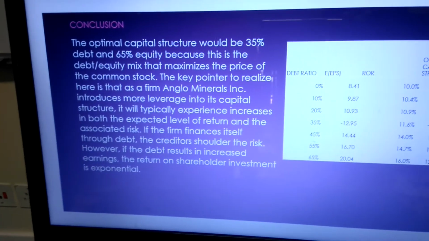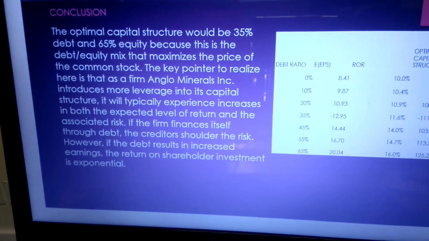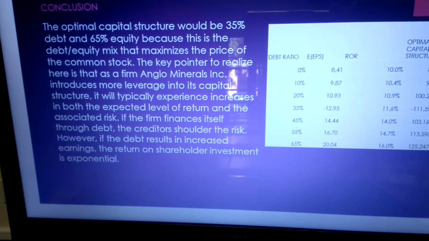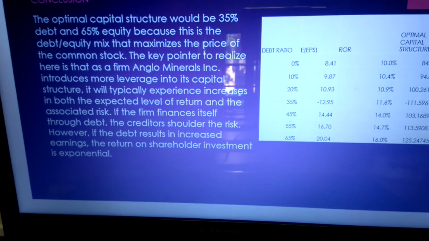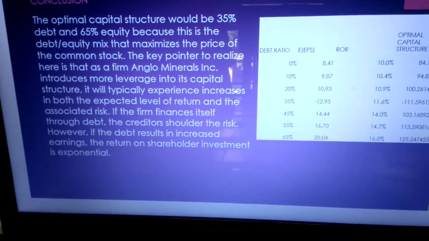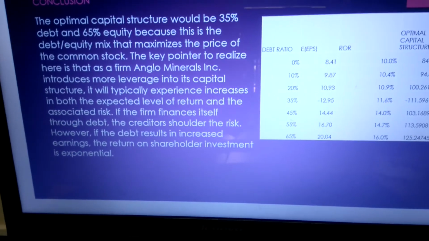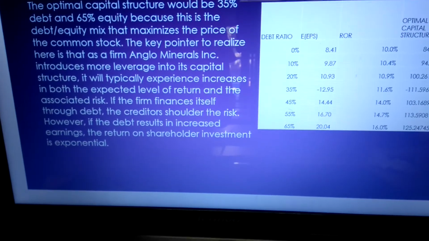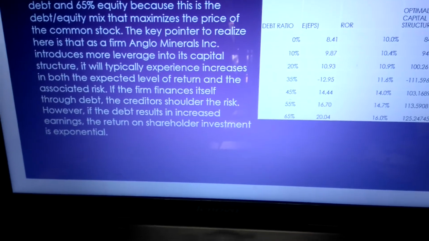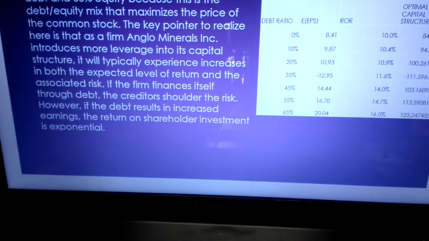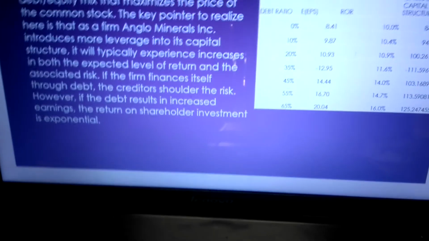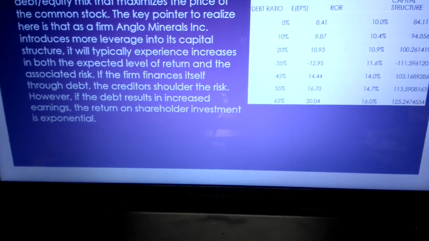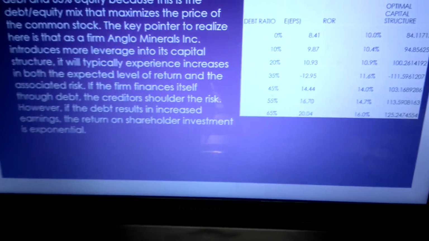So, as we go on, the key pointer to realize here is that as a firm, Anglo Minerals Incorporations introduces more leverage into the capital structure, it will typically experience increases in both the expected levels of return and associated risks. And if the firm finances itself through debt, the creditors shoulder more risk. However, if the business debt results in an increase in the return on shareholders' investment, it's more exponential.